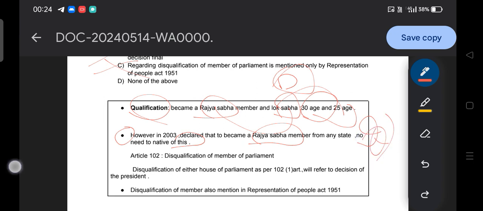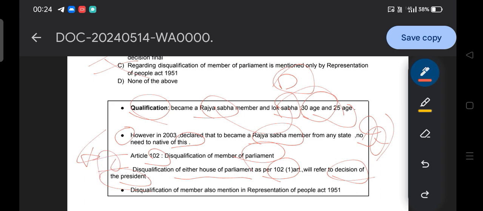Simply, they can ask about Article 102, the disqualification of a member of the parliament. So Article 102 mentions the disqualification of a member of the parliament. Disqualification of either house of the parliament, as per Article 102, will refer to the decision of the president, and her decision is final.